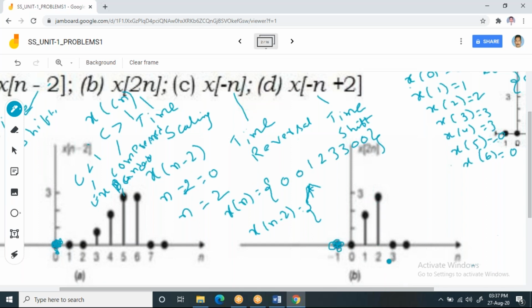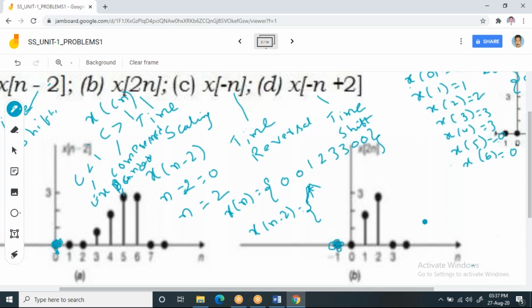Then after that, you can find x of 3. X of 3 means x of 3 into 2. Then it becomes x of 6, which is 0. And even if you don't get this, it is 4 when you consider x of 8. But we don't have this 4 value also.